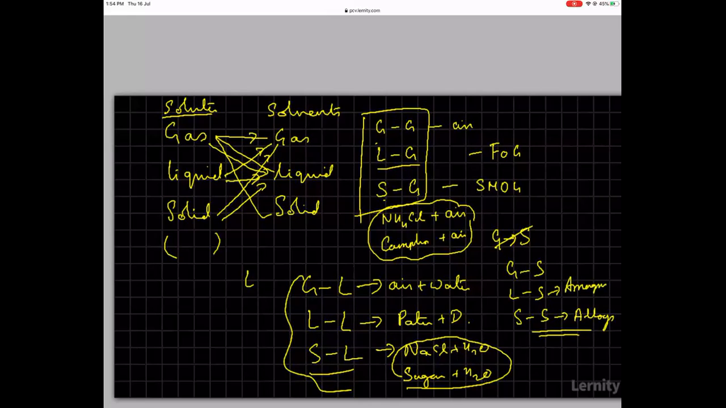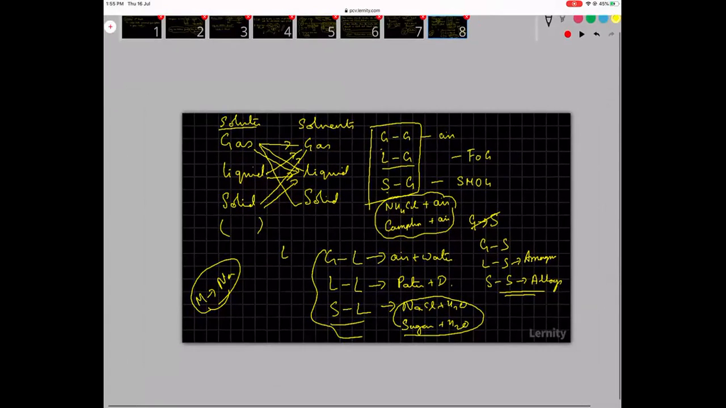Amalgam means sodium dissolves in mercury. Mercury is a liquid. You take mercury and you add it to sodium, so they will dissolve. So here you have an amalgam. Whenever you dissolve something in mercury, you call it an amalgam. Here if you have less of mercury and more of sodium, it becomes a liquid in a solid. Then you have gas in solid. There are a lot of examples of gas in solid.